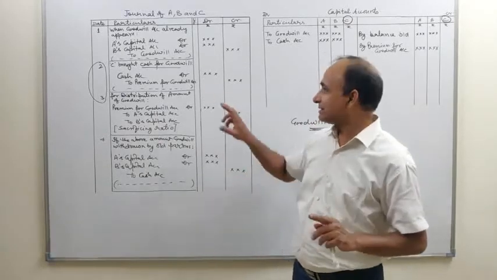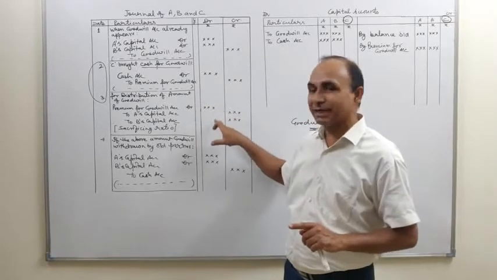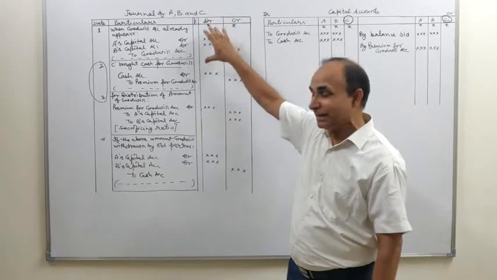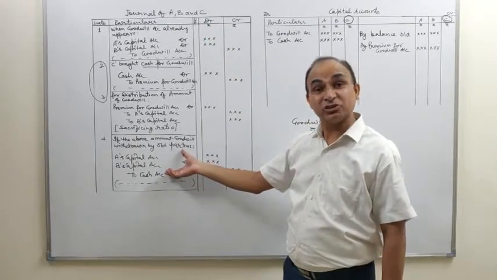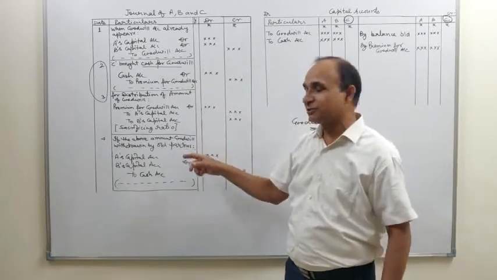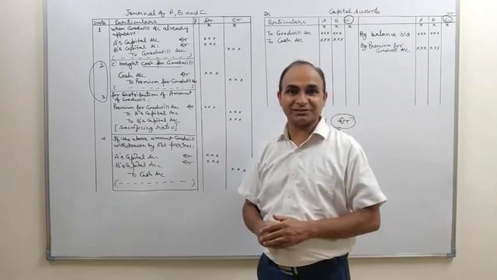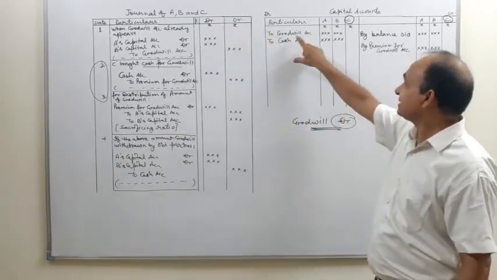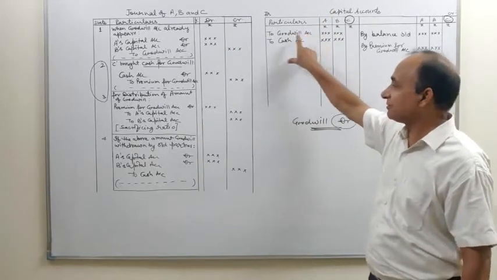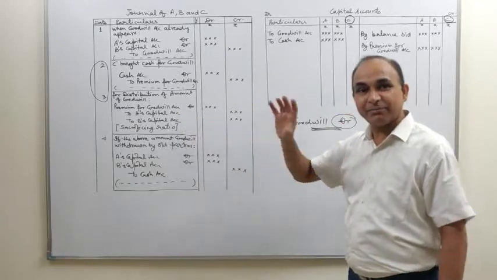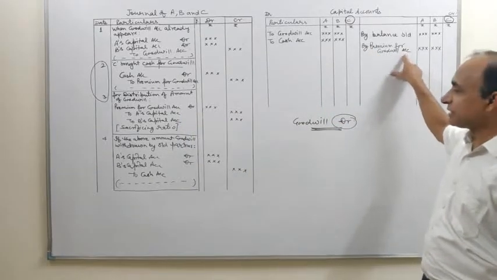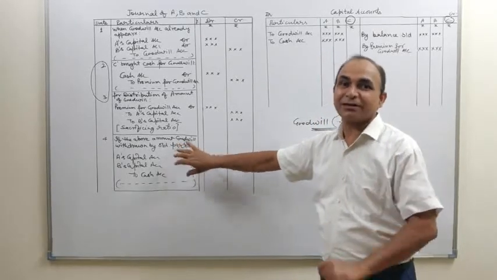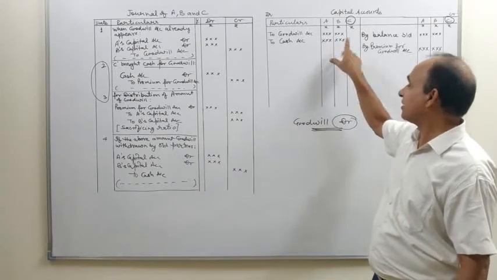It simply means the second and third entries are important. You have to practice it, but at the same time you have to pay attention to whether goodwill account already appeared and the amount of goodwill withdrawn by the old partners, because the first and the fourth entries are passed in special circumstances. As far as their posting is concerned, the first journal entry is decreasing the capital account of the old partners to goodwill account. Posting of the third is increasing the capital account of the partners by premium for goodwill account, and the fourth entry again results in reducing the capital account of old partners to cash account.